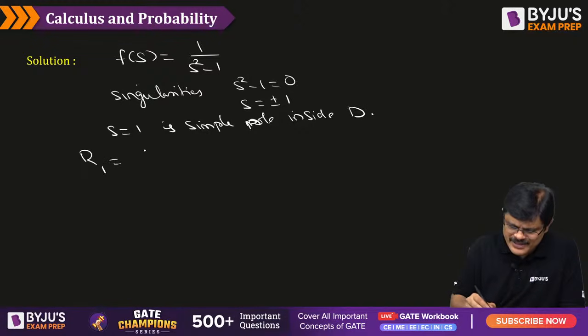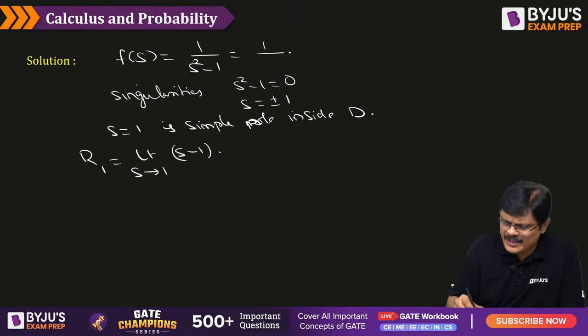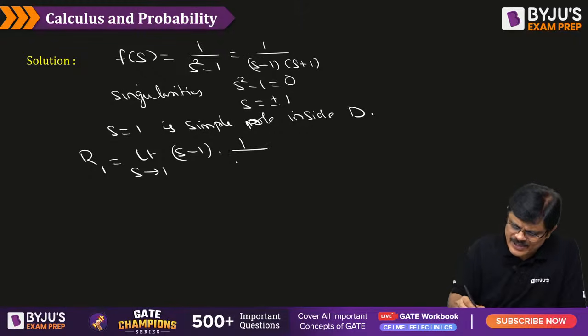What is the residue at s is equal to 1? Limit as s approaches 1, (s minus 1) into F(s). F(s) means 1 by s square minus 1. This can be written as 1 by (s minus 1) into (s plus 1). These two get cancelled. If you put s is equal to 1, you get 1 by 2.